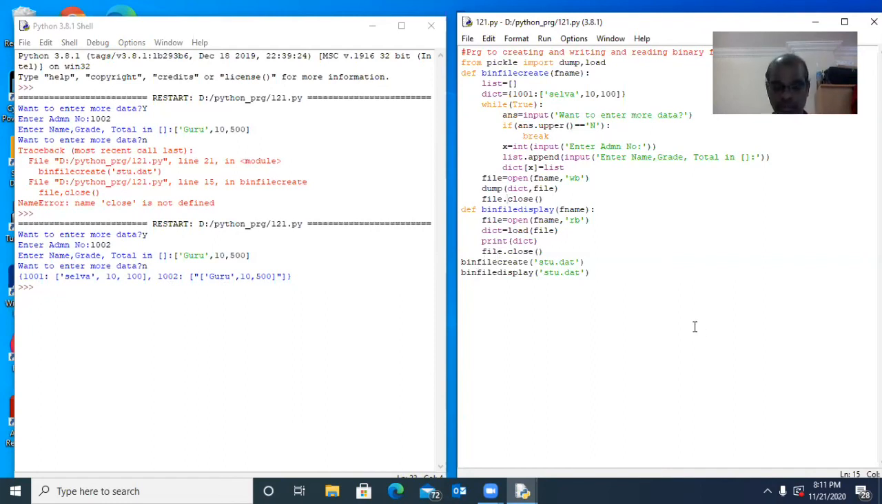So now you understand how to create one binary file, how to write into the binary file, and how to read one object from the binary file. That is what we studied now.